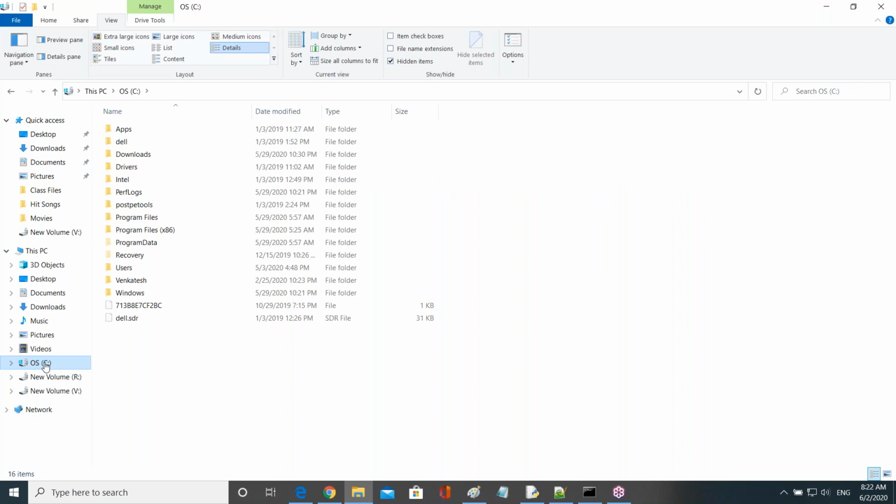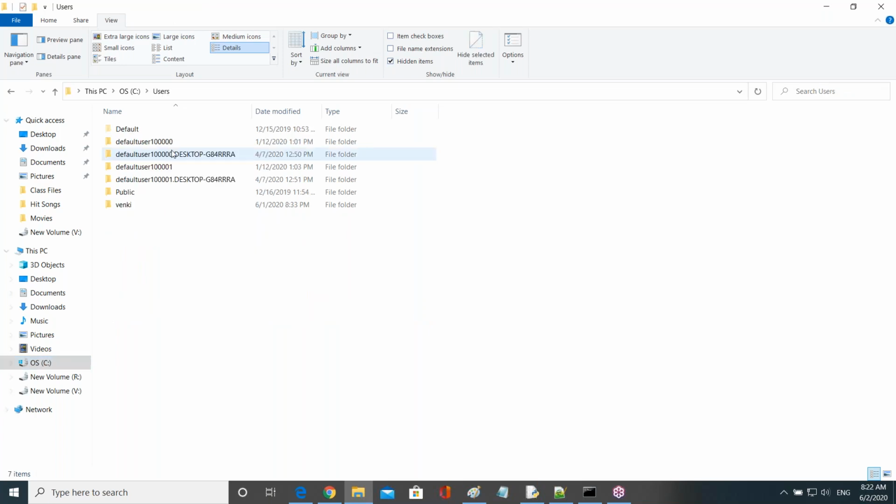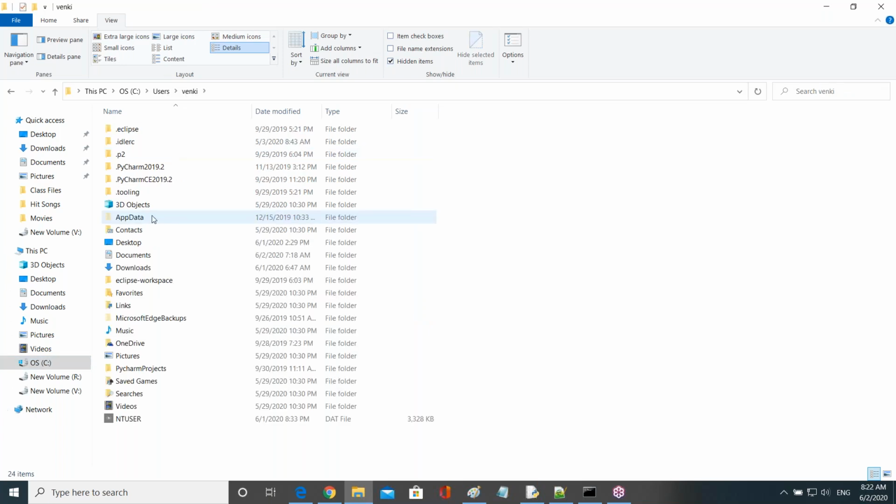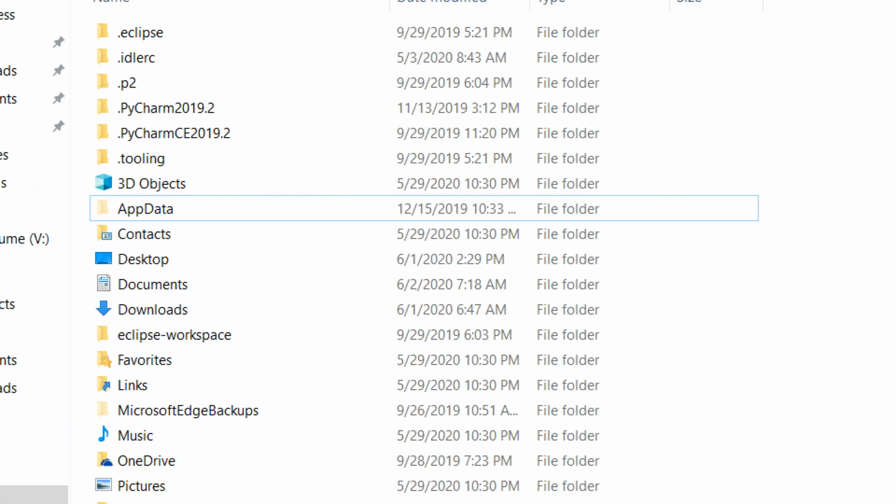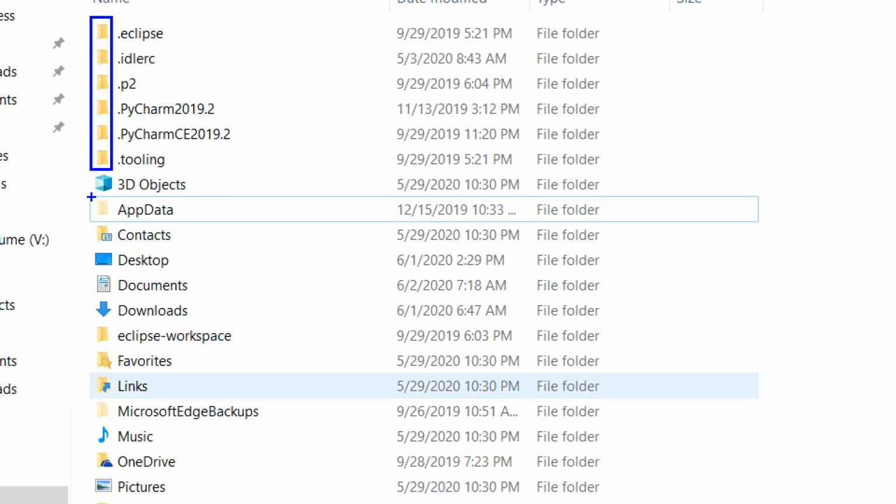Here, AppData. Now here we have to think. AppData is there, right? But here I have a doubt, guys. They are all folders, right? AppData is also a folder. But if you observe the color of the folder, here yellow color is there, but here a light yellow color is there.